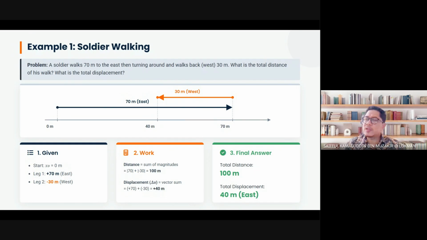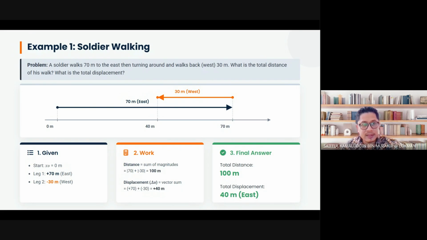Quite straightforward. You just need to follow the movement of the soldier. First, he walks 70 meter to the east, positive 70 meter. Then he walks back 30 meter to the west, negative 30. 70 minus 30, you got 40 meter, positive. That is your total displacement. You just need to do it sequentially. Follow the movement sequentially based on the example given.